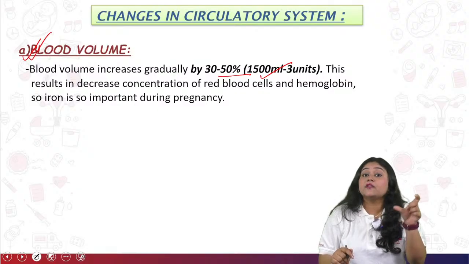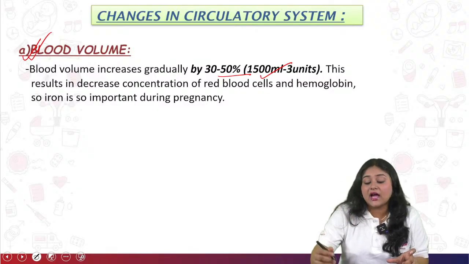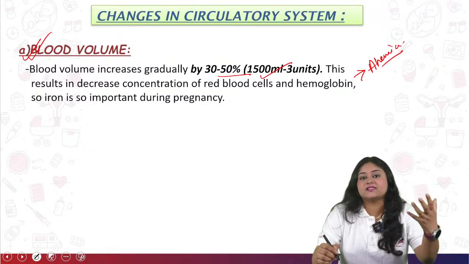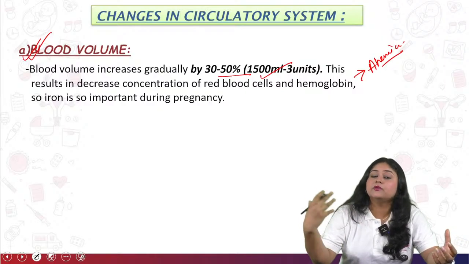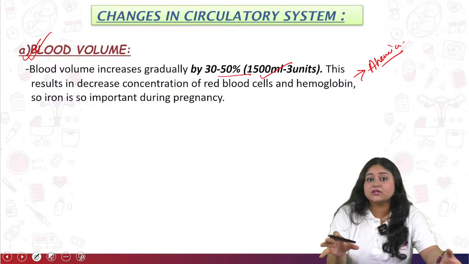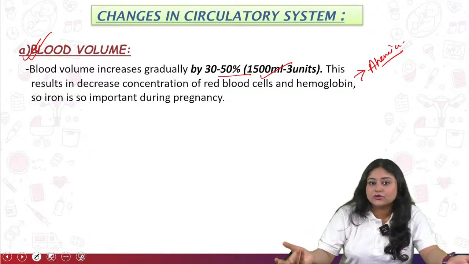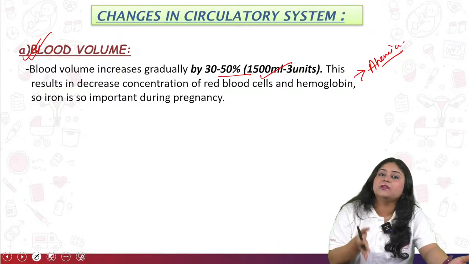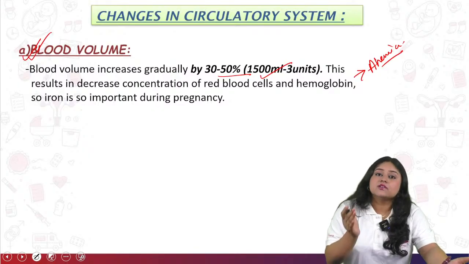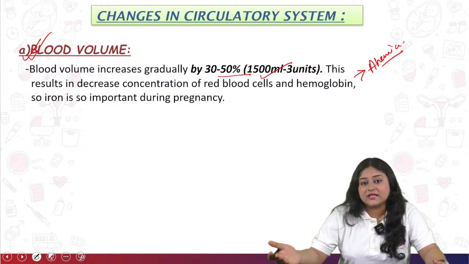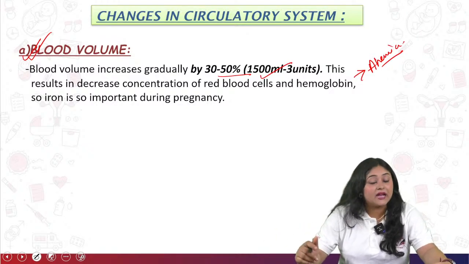So that's why during pregnancy, most women are going to be diagnosed with anemia. Due to the increase of the blood volume, the level of hemoglobin decreases. If the blood volume is increasing but the blood concentration is decreasing, the hemoglobin level will automatically decrease. So if the hemoglobin level decreases, obviously the mother will go for anemia. At that time we have to go for blood replacement therapy, or blood transfusion.